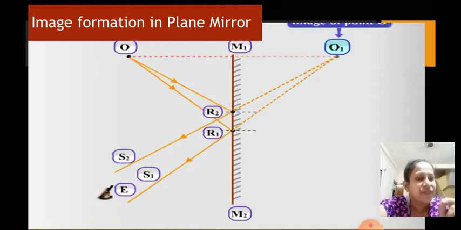They get reflected according to the law of reflection along the paths shown here. If we extend the same reflected rays behind the mirror, they appear to be coming from the point O1, and that point O1 is actually the image of the point O placed in front of the mirror.